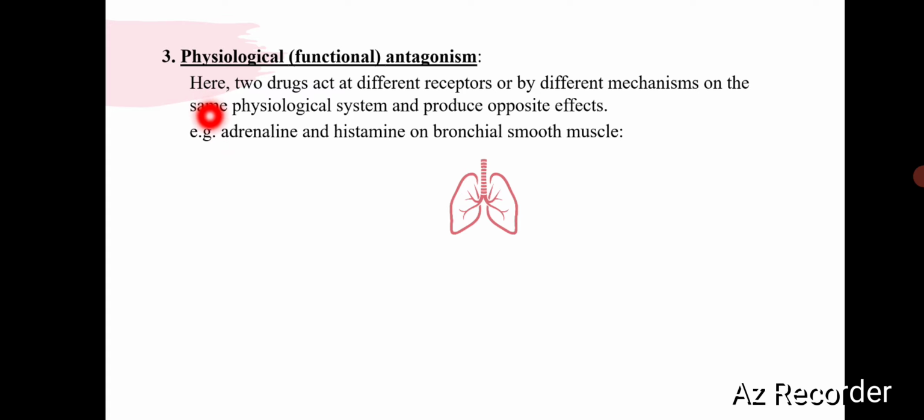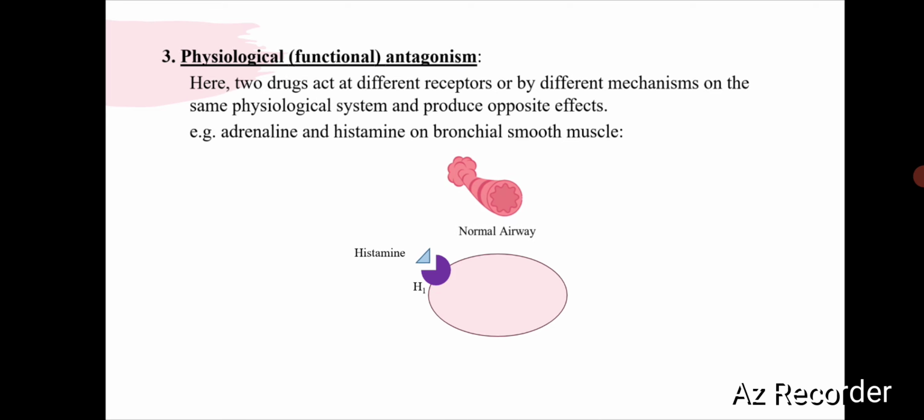Physiological antagonism. Here, two drugs act at different receptors or by different mechanisms on the same physiological system, but they produce opposite effects. For example, the effect of adrenaline and histamine on the bronchial smooth muscle.